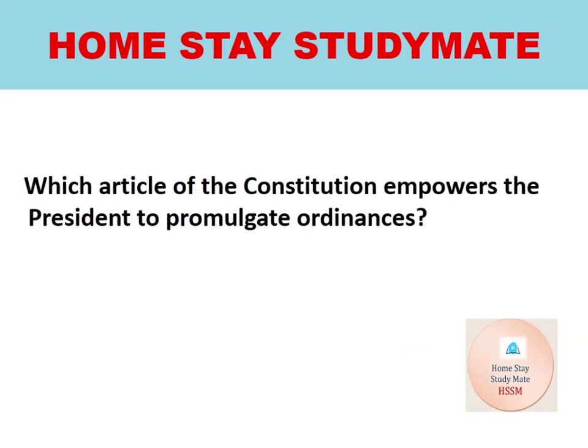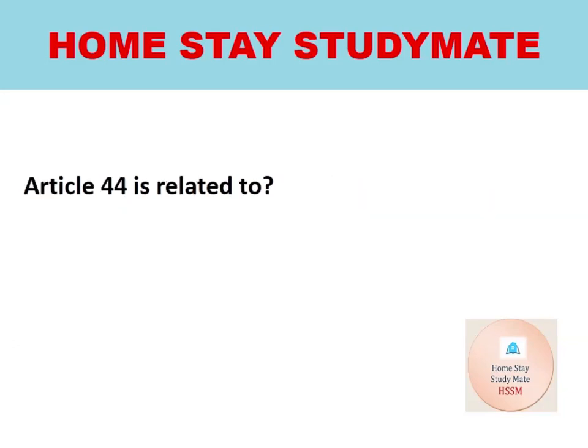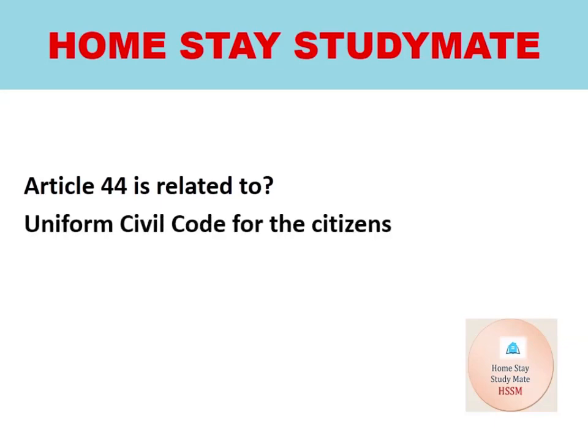Which article of the Constitution empowers the President to promulgate ordinance? And the answer is Article 123. Which article is related to equal justice and free legal aid? And your answer is Article 39A. Article 44 is related to the uniform civil code for the citizens.